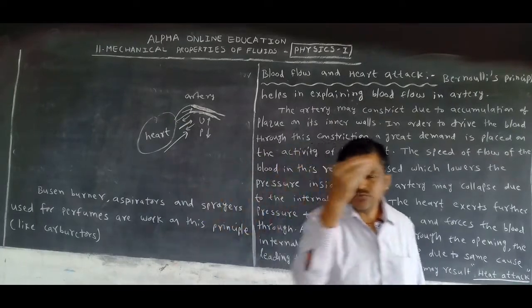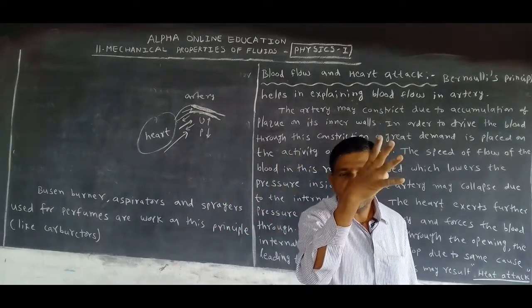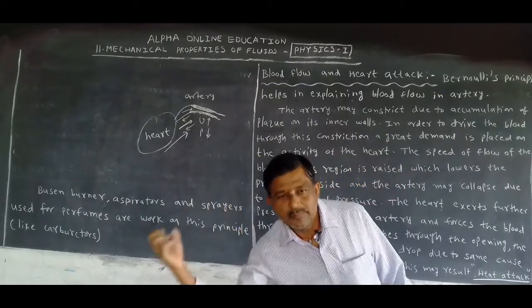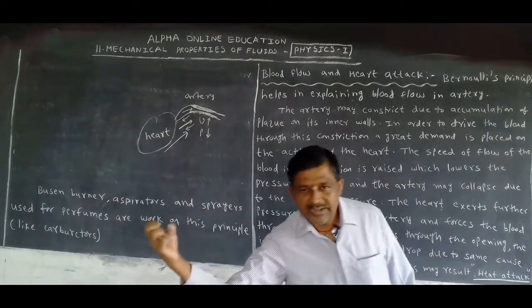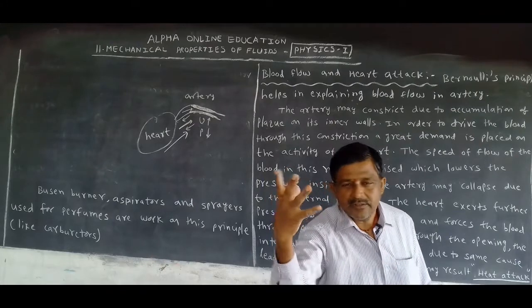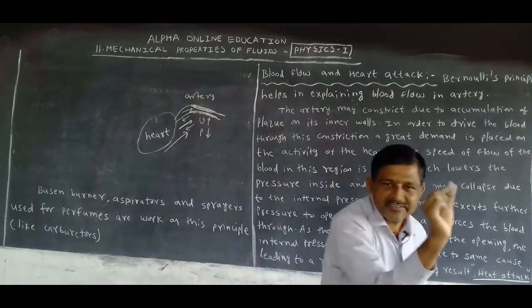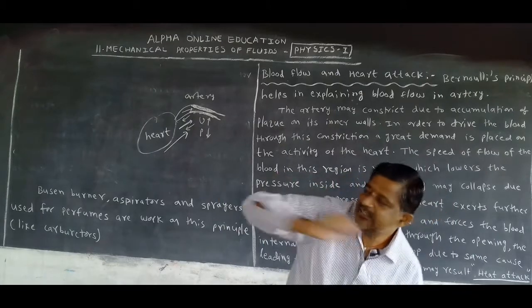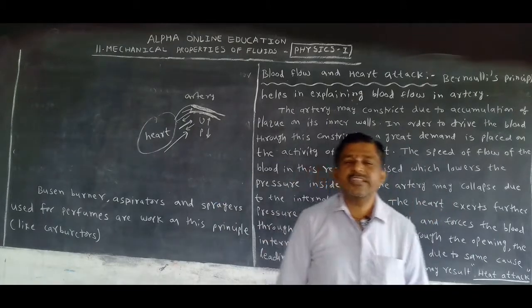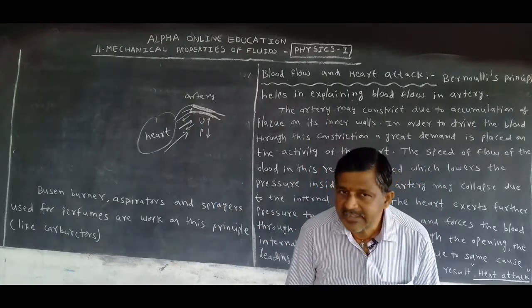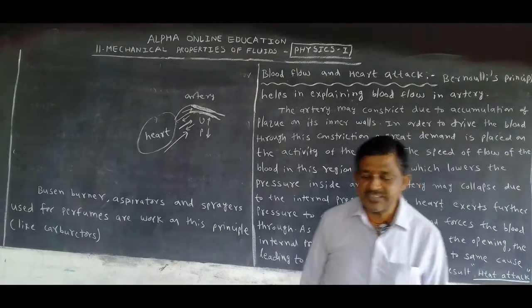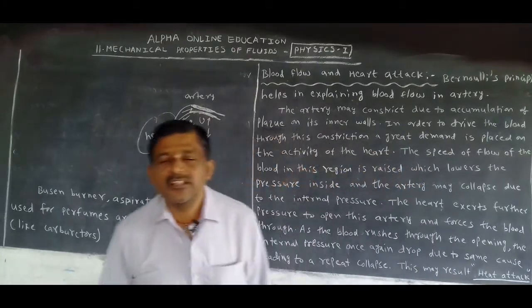So the blood moves, tries to open, but comes back. The heart pumps the blood, it touches the cholesterol or plaque and comes back. Like this, blood attacks the heart, so it leads to a heart attack.